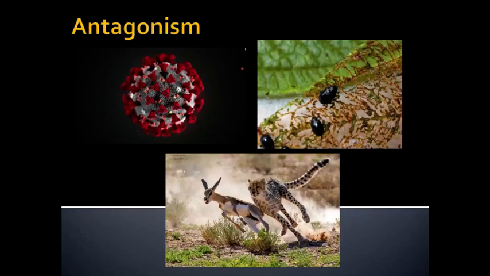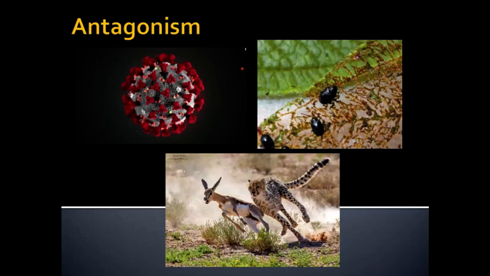Antagonism: often when you learn this one, you'll learn parasitism. But that's really just one form of antagonism. So antagonism is a better general term. So we've got parasitism, right? This is a coronavirus drawing, at least, a reconstruction of what the coronavirus looks like.